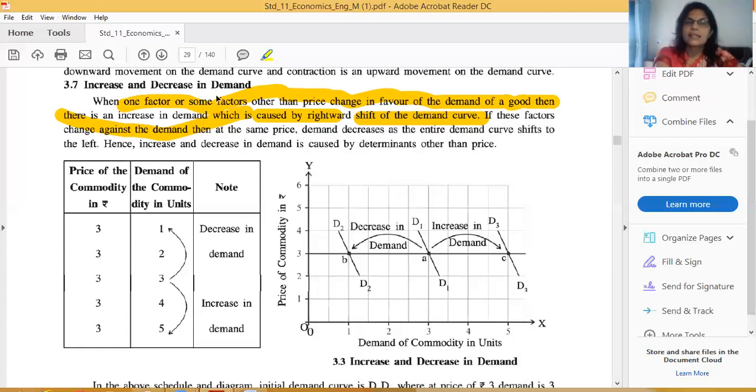Okay. So when these factors change against the demand, then at the same price demand decreases and the entire demand curve shifts to the left, D1 to D2. And again, when demand is caused by determinants other than price, it will increase.